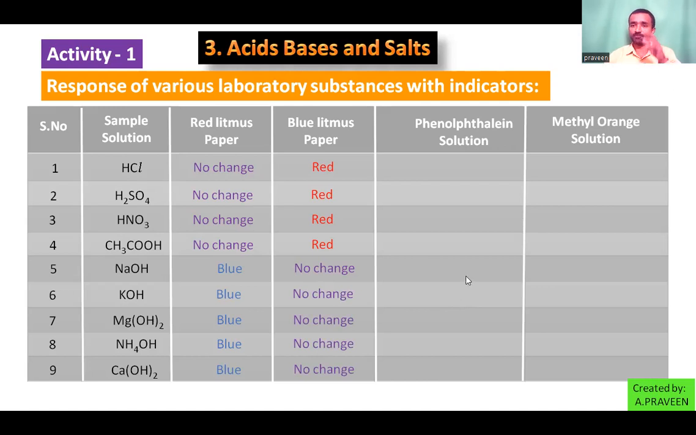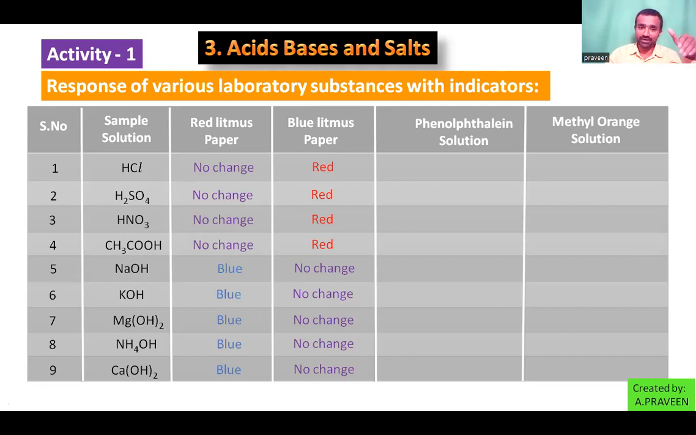So here, the litmus test is completed. Red litmus changes into blue color, basic nature. Blue litmus changes into red color, acidic nature. So already I decided the nature with the litmus papers. What about HCl here? Acidic. What about H2SO4 here? Acidic. What about HNO3 here? Acidic. Acetic acid, acidic, because they are affecting the blue litmus paper, changing the color from blue into red.